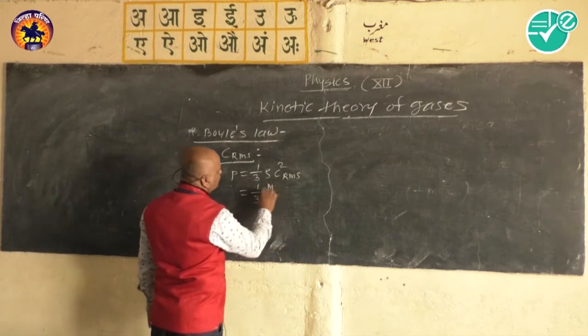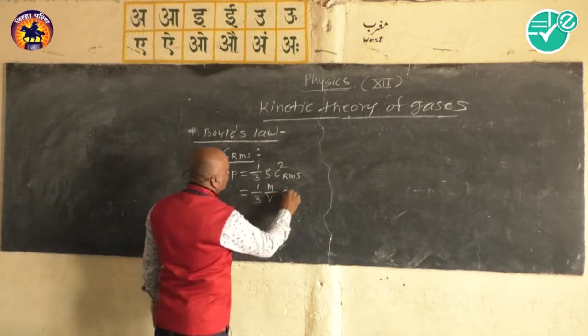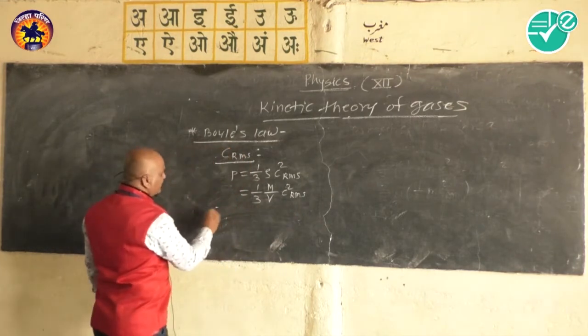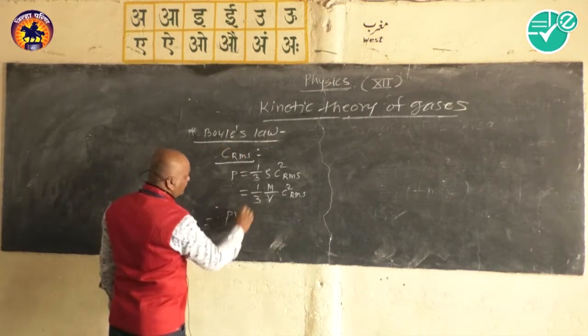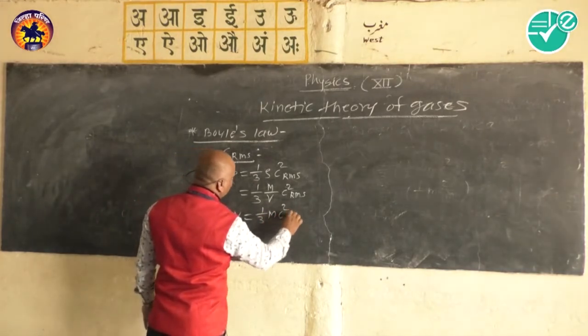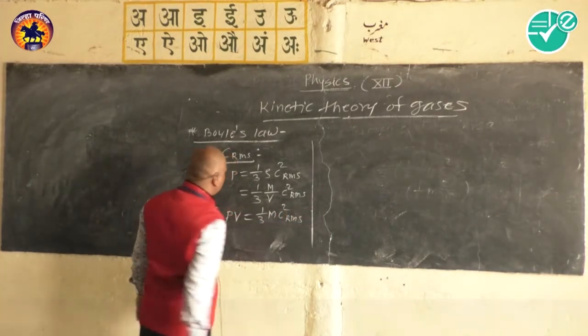From this, we get PV is equal to 1 by 3 m C square RMS.